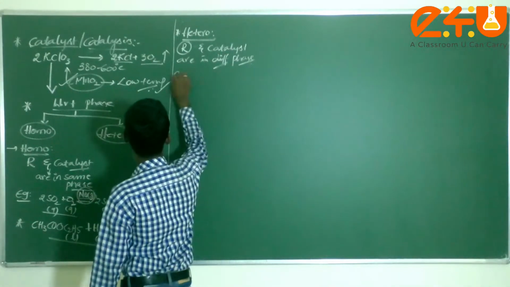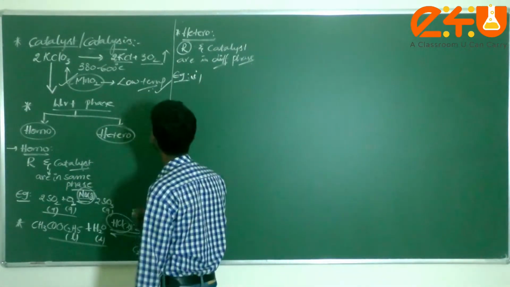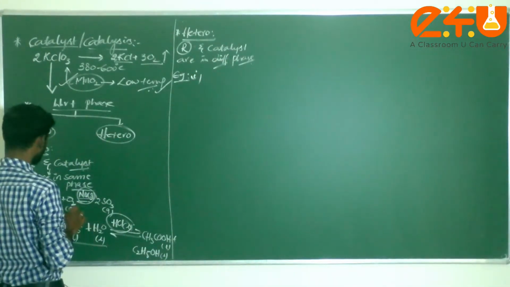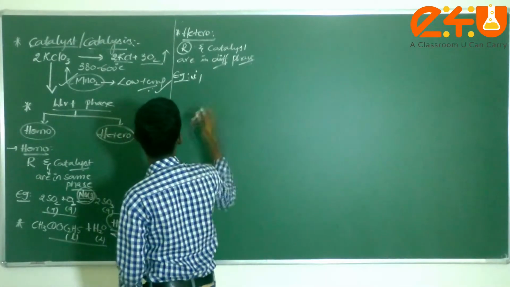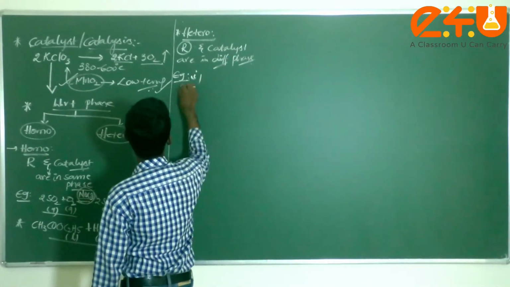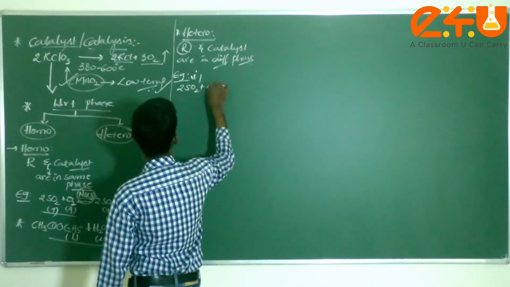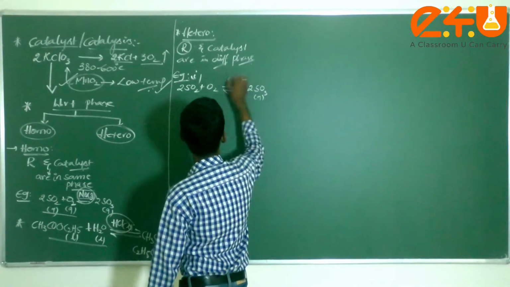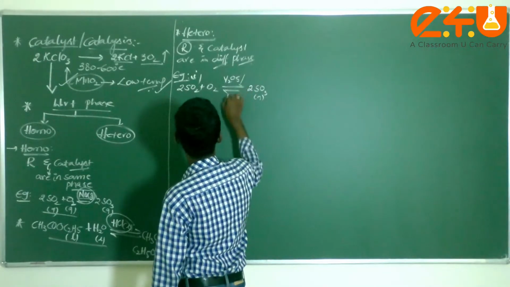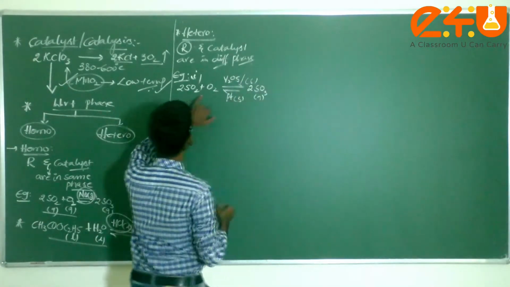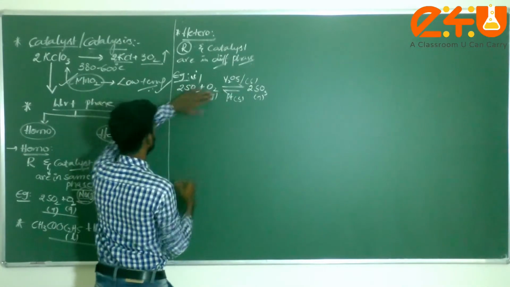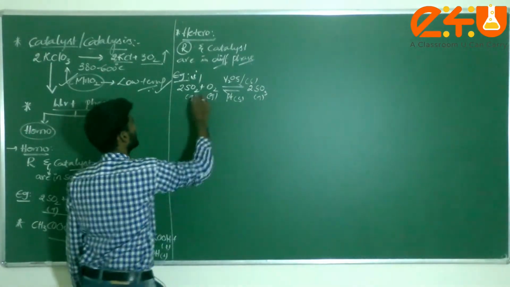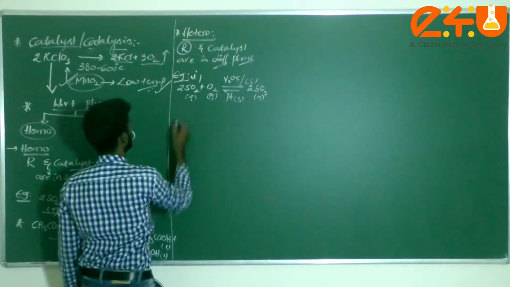Now can you give an example here? If you take this one, this is the same phase, dear students: here gas, here liquid. Now heterogeneous means different phases. Consider 2 moles of SO2 plus O2 in equilibrium with 2 moles of SO3, which is a gas. Now I can consider here vanadium pentoxide or platinum. Both are solid. Check it here: this is a gas and this is a gas. Reactant molecules are in gas phase, but the catalyst is in solid state. That means both are in different phases, which is known as heterogeneous.